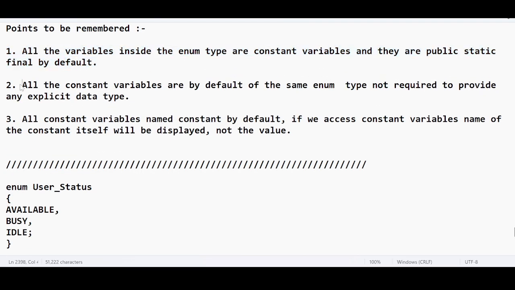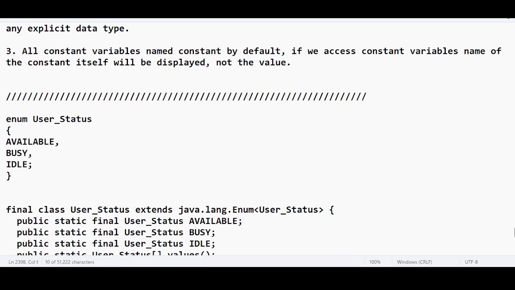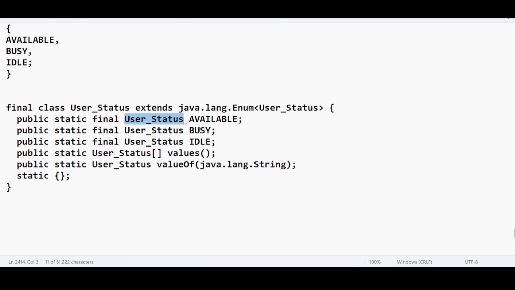Look at the second line. All the constant variables are by default of the same enum type, not required to provide any explicit data type. It says enum type. What is the enum type here? User status. Internally all the data types are treated as enum type, which is User_Status. Available is a User_Status, which is of enum type; busy is a User_Status, which is of enum type; and ideal is a User_Status, which is of enum type.